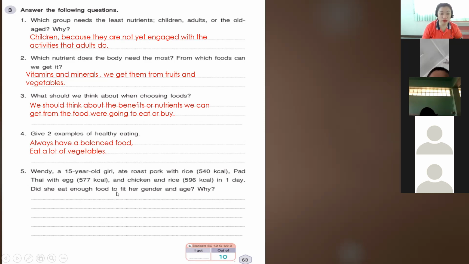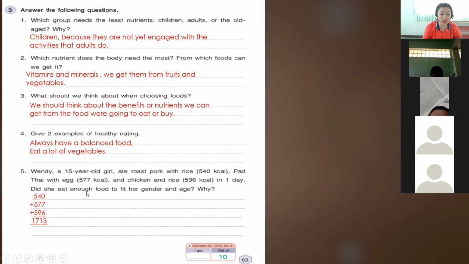Did she eat enough food to fit her gender and age? Why? Let's compute first how many calories or energy she has in the food that she ate. We have here 540 for roast pork and rice, 577 for pad thai with egg, and 596 for chicken and rice. The total energy or calories from the food she ate for one day is 1,713 calories or kcal.